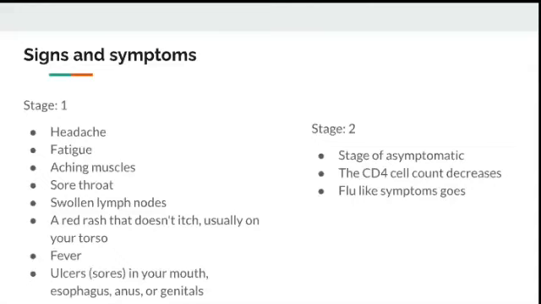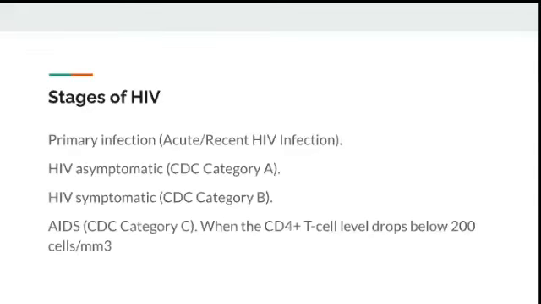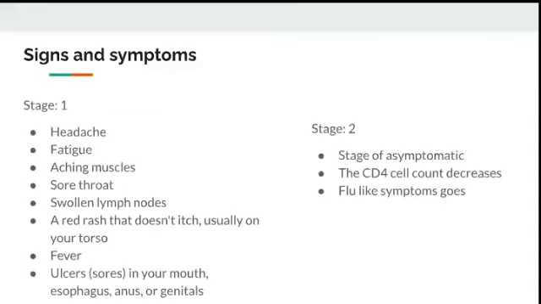Stage 2, the patient is asymptomatic. That's why in this stage we see HIV asymptomatic. The patient will be asymptomatic, but the disease progresses inside the patient. HIV symptomatic, here in category B, the patient will show severe flu-like symptoms, and the other stage 1 signs and symptoms become worse. And in stage 4, the patient's CD4 cell count decreases and the patient will become severely infectious, where the patient will start getting opportunistic infections.